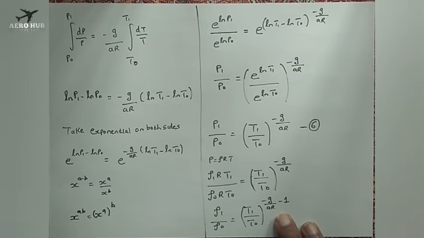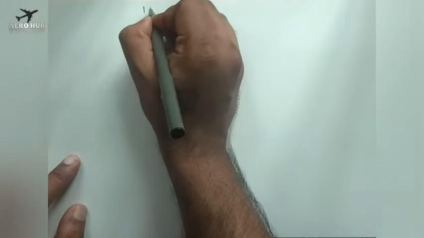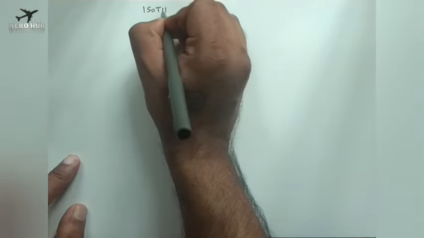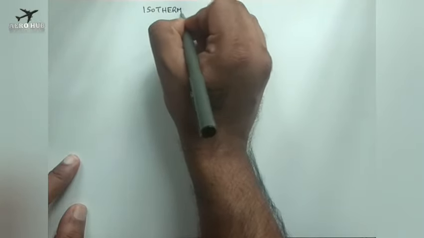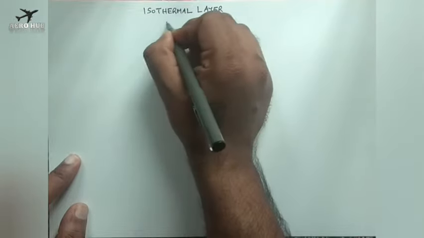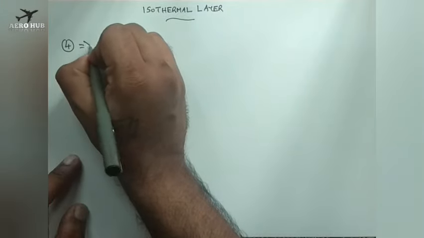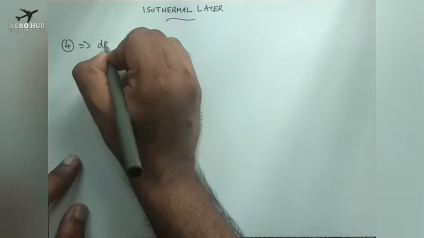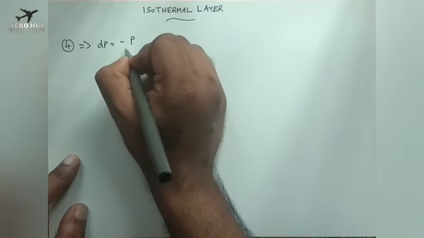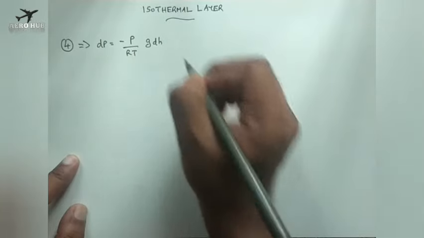Now we will go for the isothermal layer. Now we will discuss the isothermal layer. That is, the temperature is constant for this type of layer. And from equation number 4, which we derived earlier, dP is equal to minus P by RT G into dH.